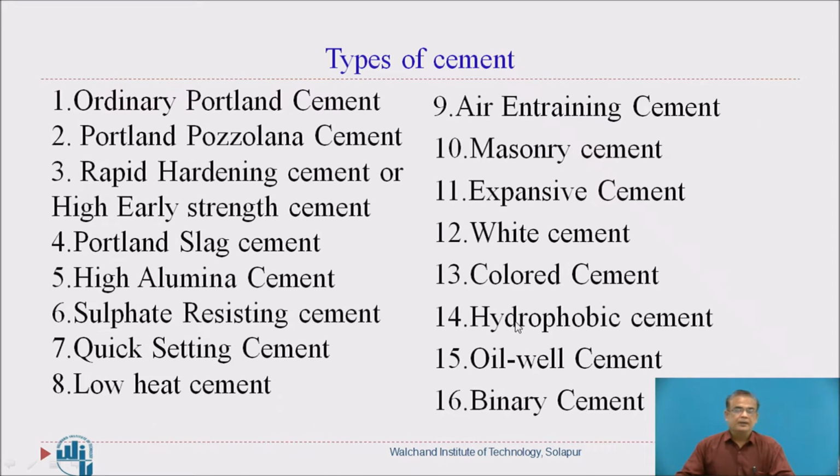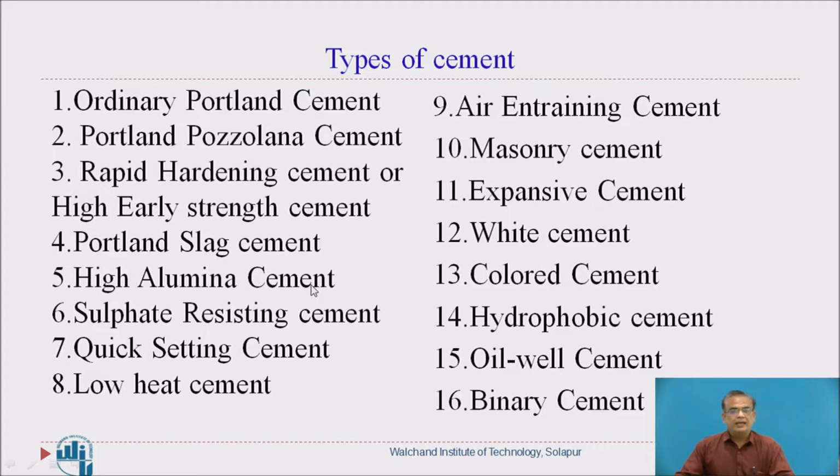Now, types of cement. There are number of types of cement. Ordinary Portland cement. This is the most commonly used cement. Then Portland pozzolana cement, rapid hardening cement, also called high early strength cement.